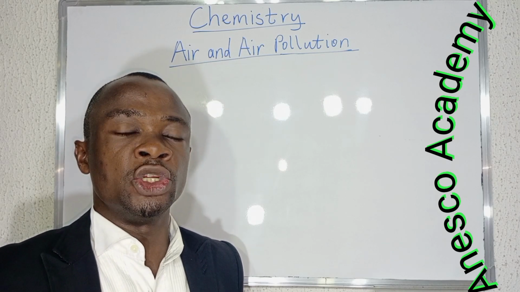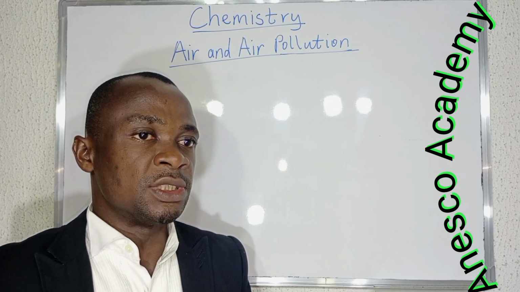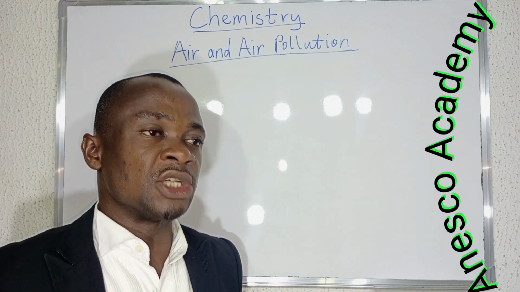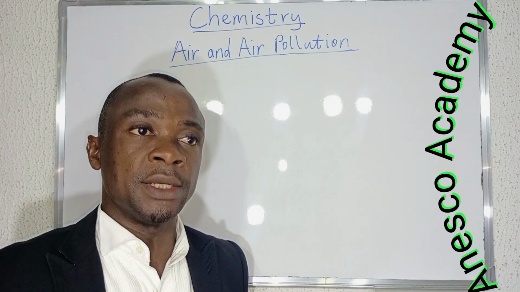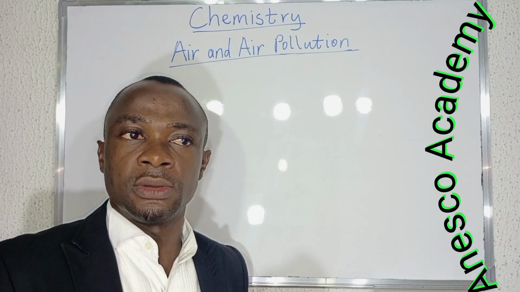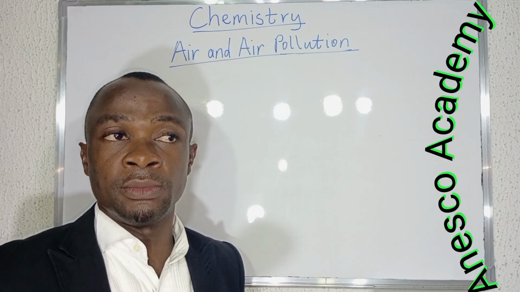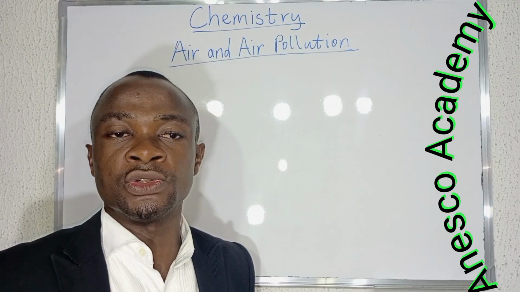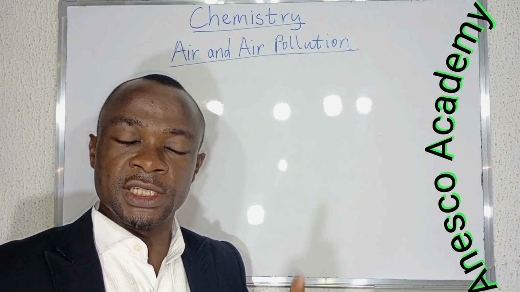If you are in an industrial area, the air is going to be saturated with carbon dioxide. Why? Because most industrial processes release carbon dioxide into the what? Atmosphere. That is number one.